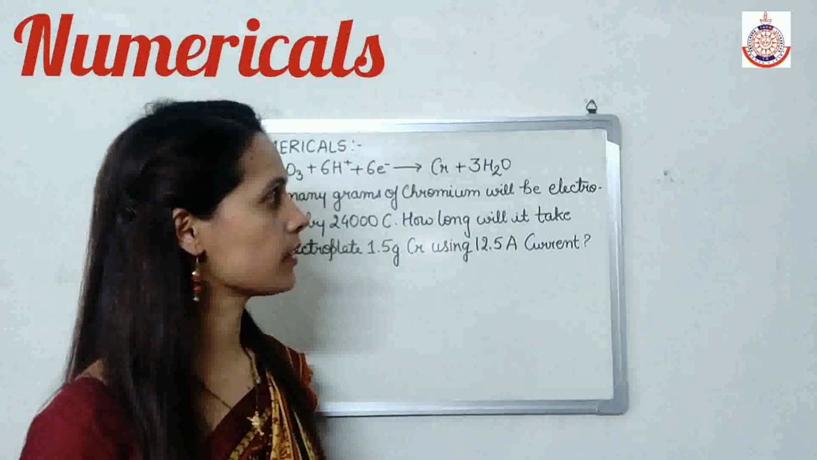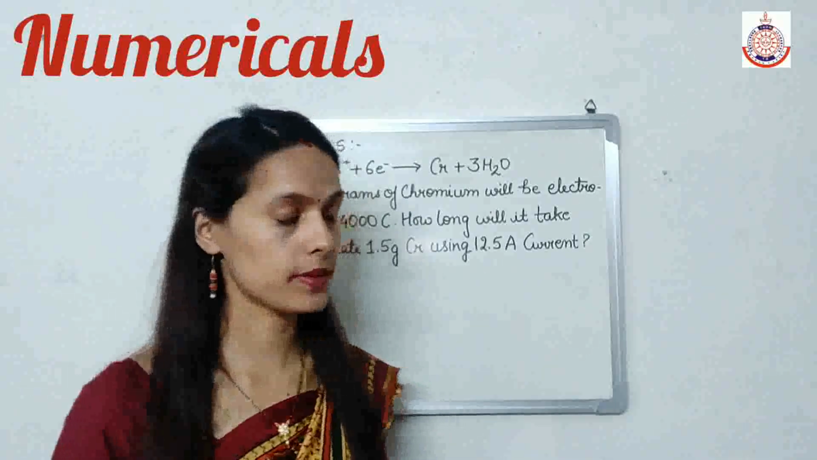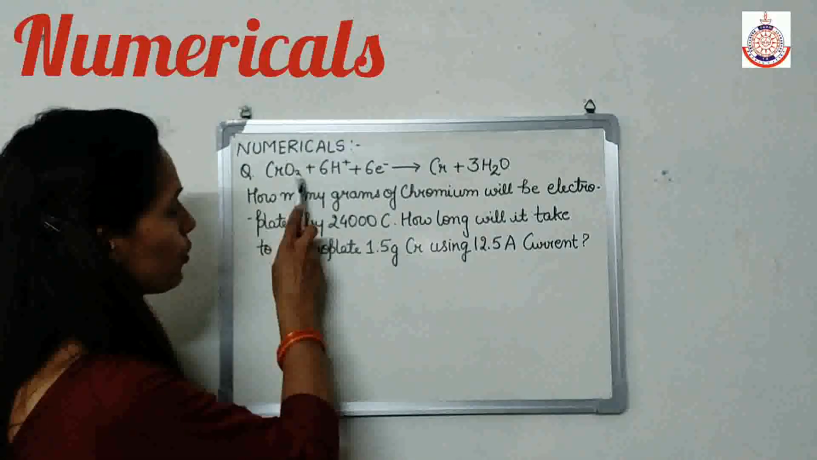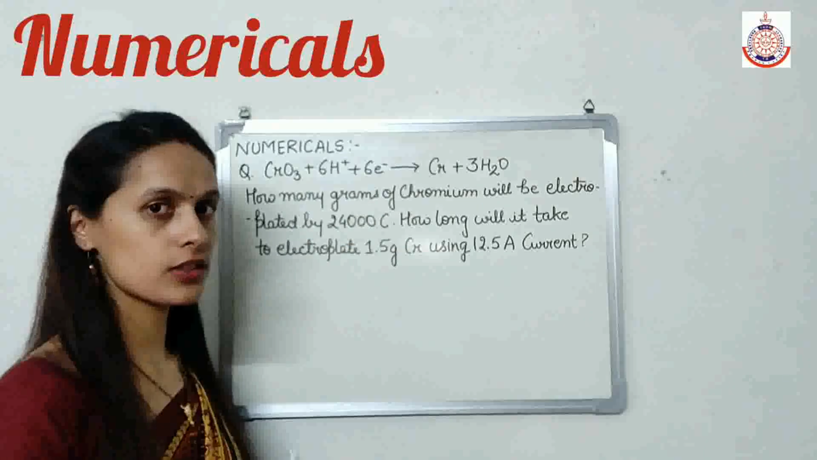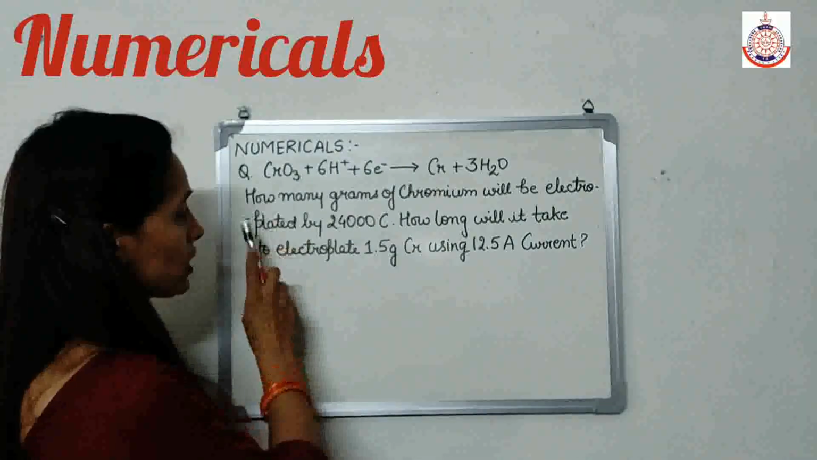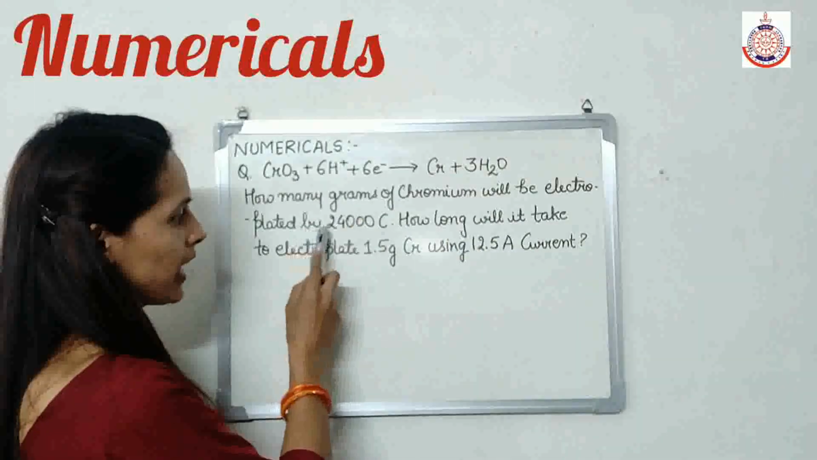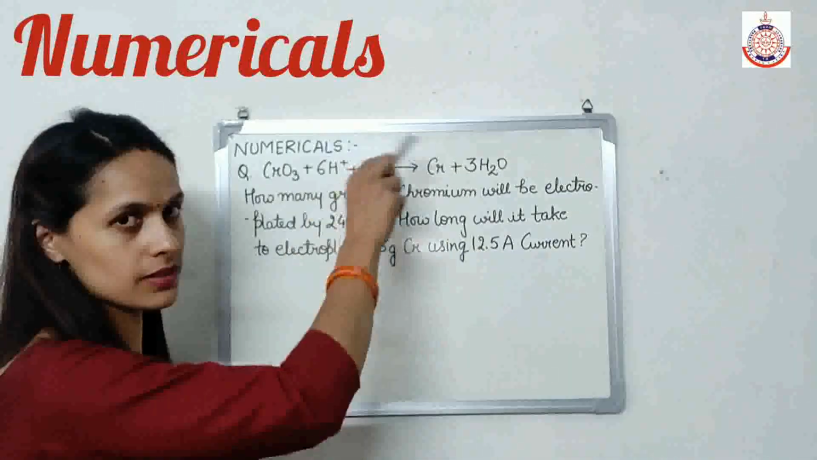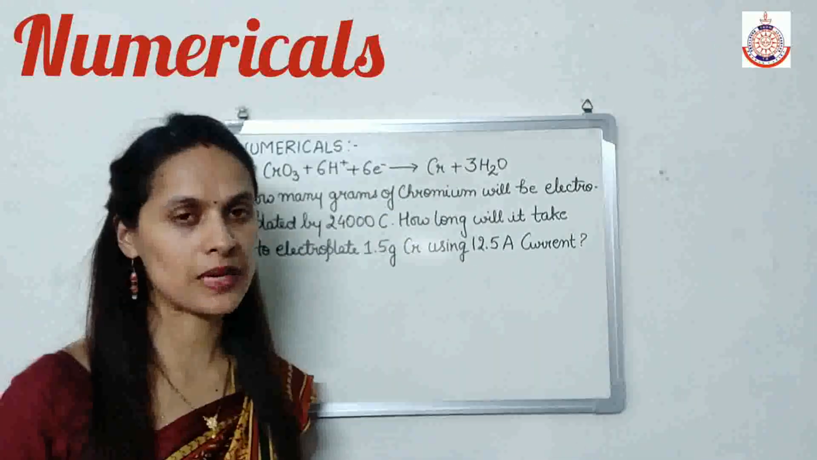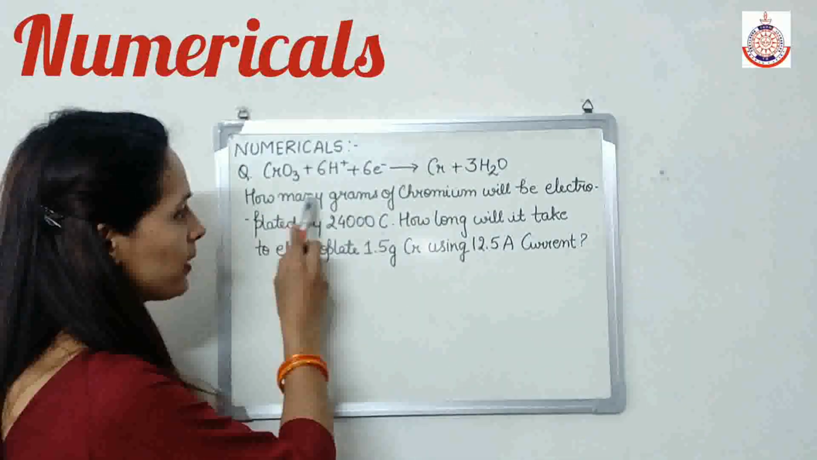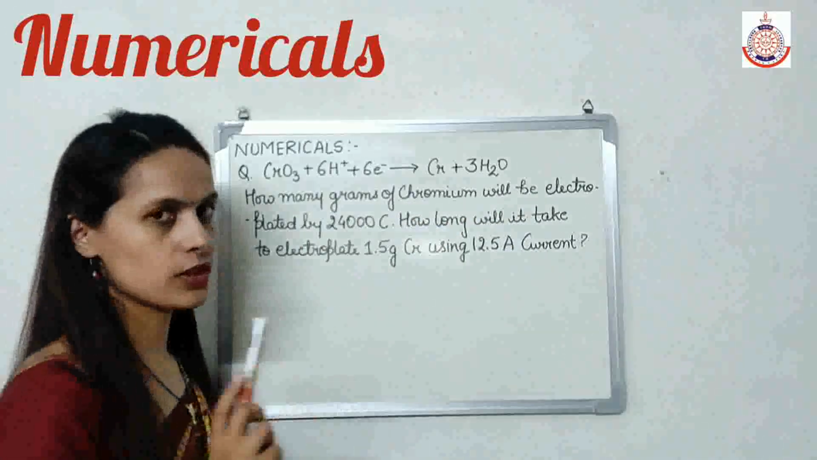This question is in CBSE 2019 paper. Now CrO3 plus 6H positive plus 6 electron gives Cr plus 3H2O. Question is, how many grams of chromium will be electroplated by 24,000 coulomb? This is the reaction of electroplating.